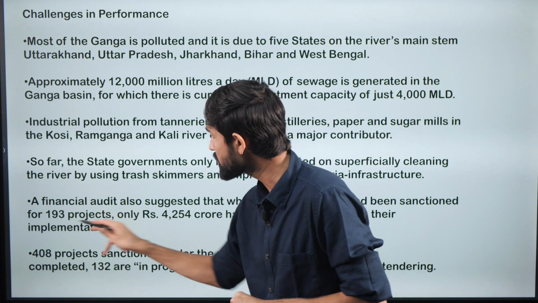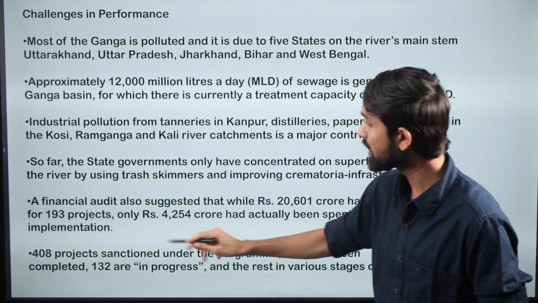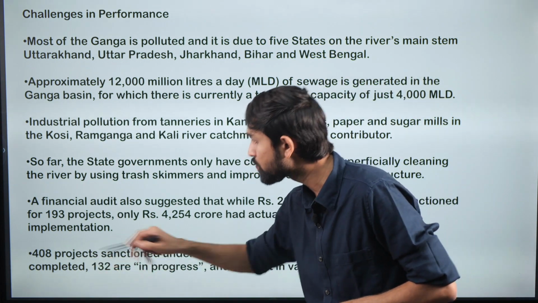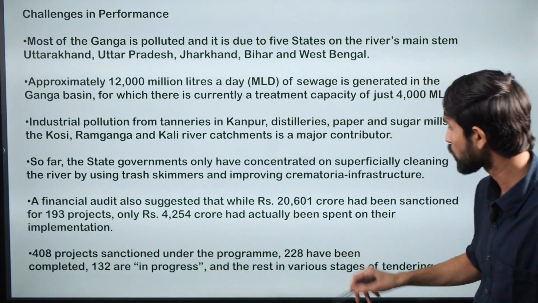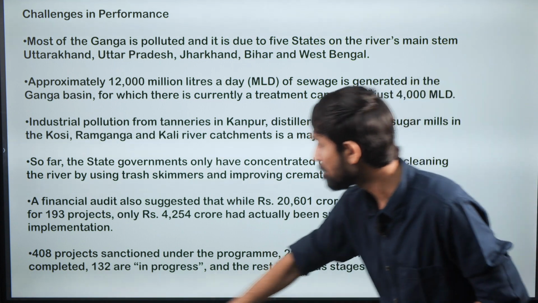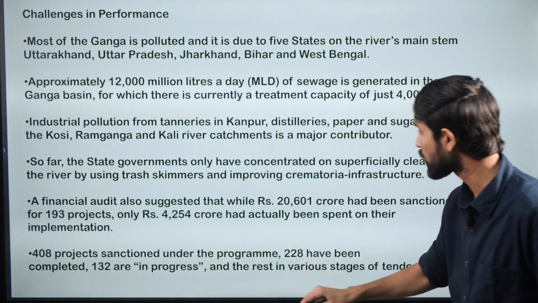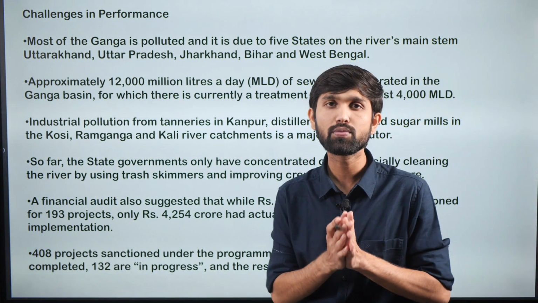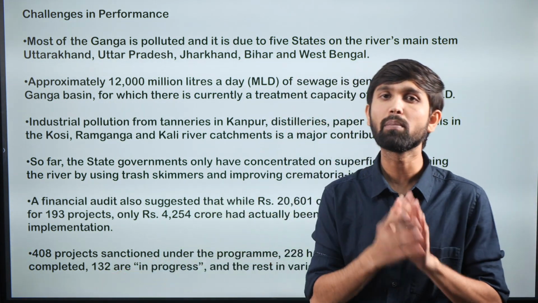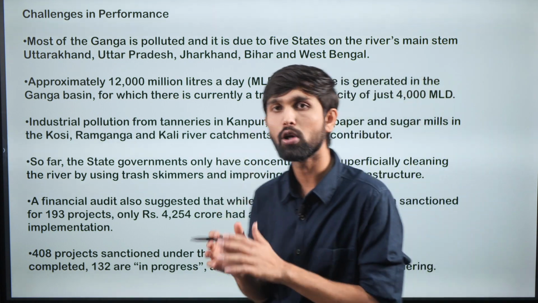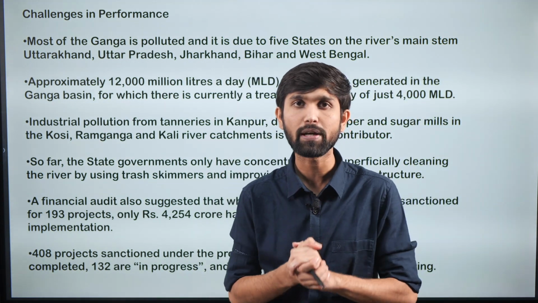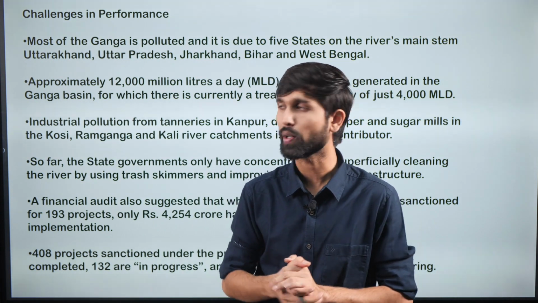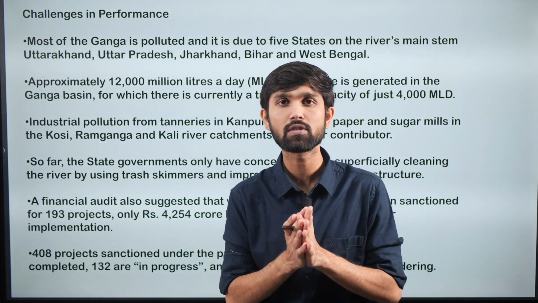And then the projects from the number of 193 were increased to 408 up until now, and of these 408 projects sanctioned under the program, 228 have been completed and 132 are in progress, and the rest are in various stages of tendering. So even of the projects which are sanctioned, not a lot of them have been completed, and still a lot of work needs to be done with respect to the sanctioning and the completion of the projects under the program. So this was a discussion with respect to this particular article.